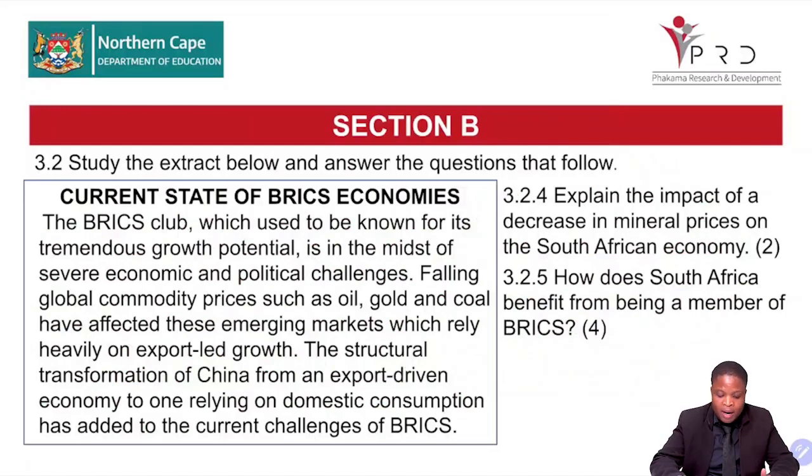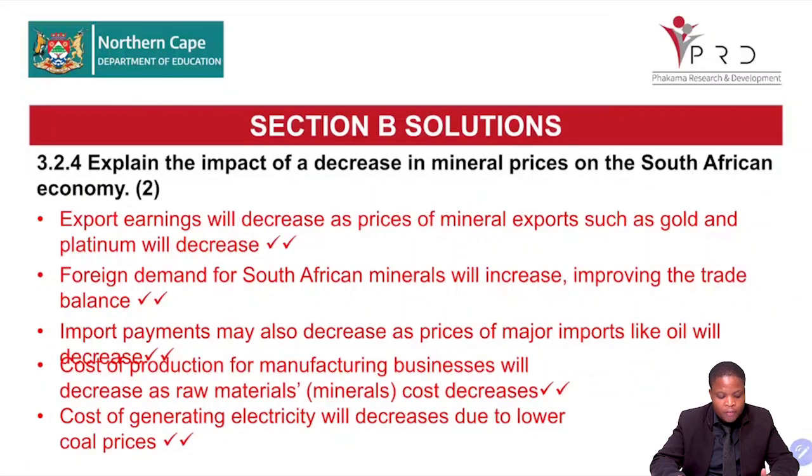Let's look at your marking guideline. So the first question, 3.2.4, you were explaining the impact of a decrease in mineral price on the South African economy. Considering that we are an exporter of, for example, gold, and we are a net exporter, it is one of our discoveries, and we are making money from it.